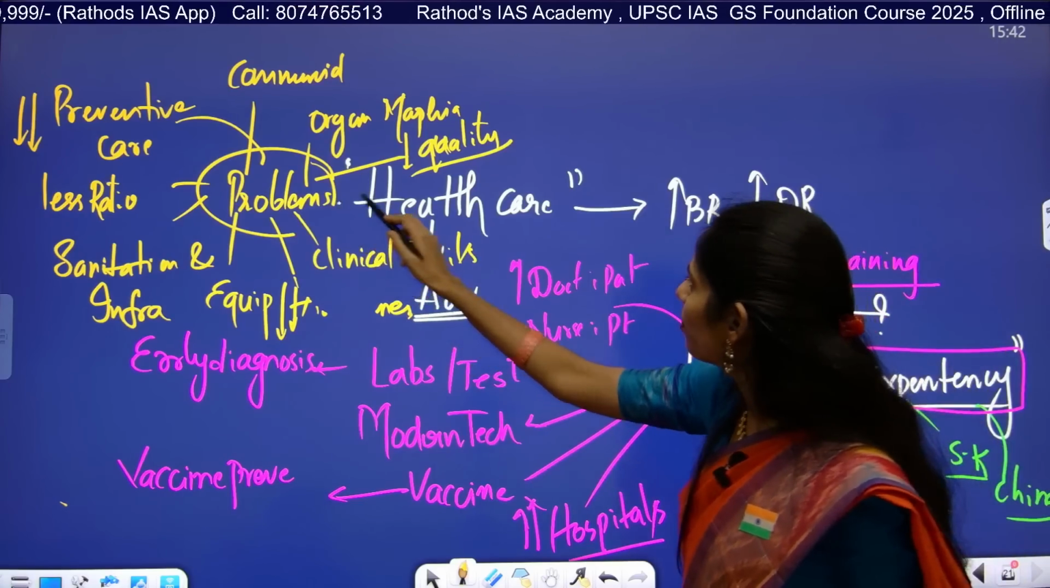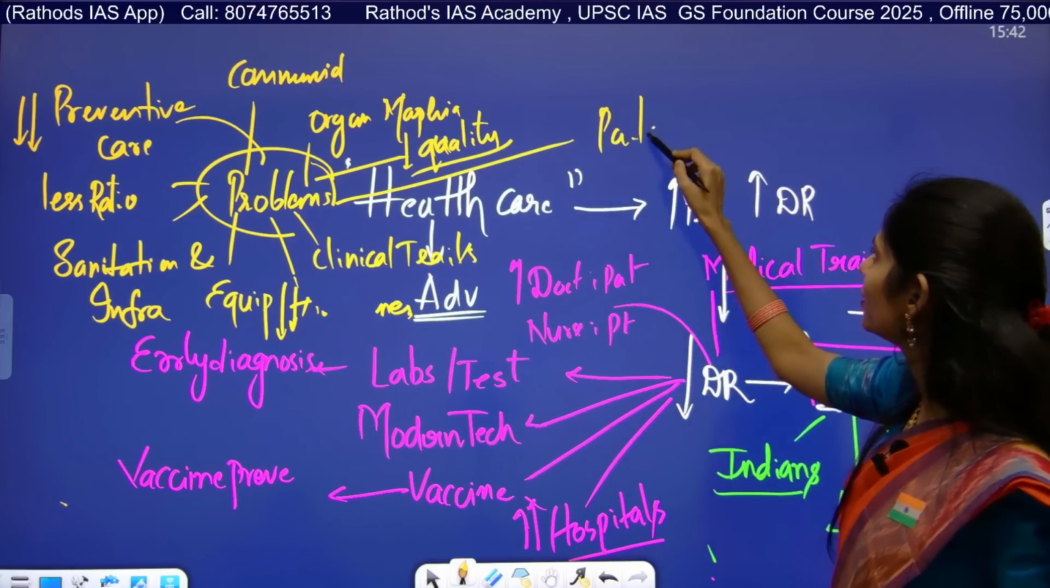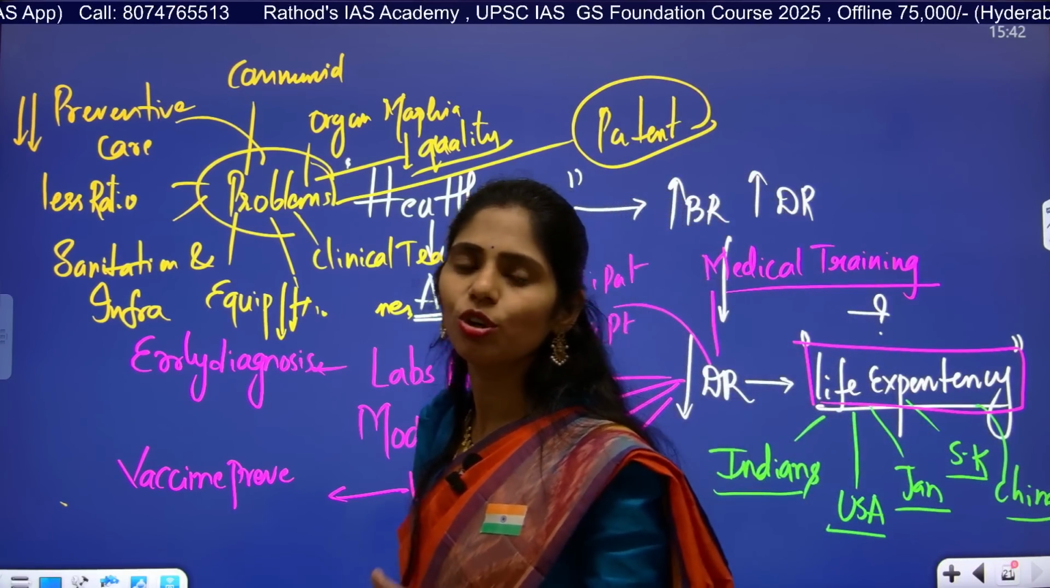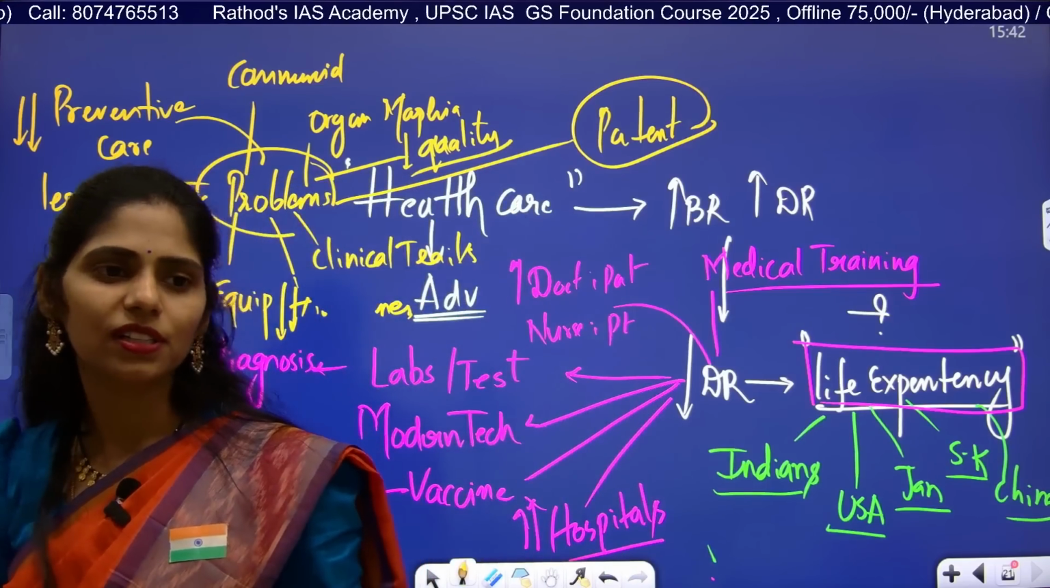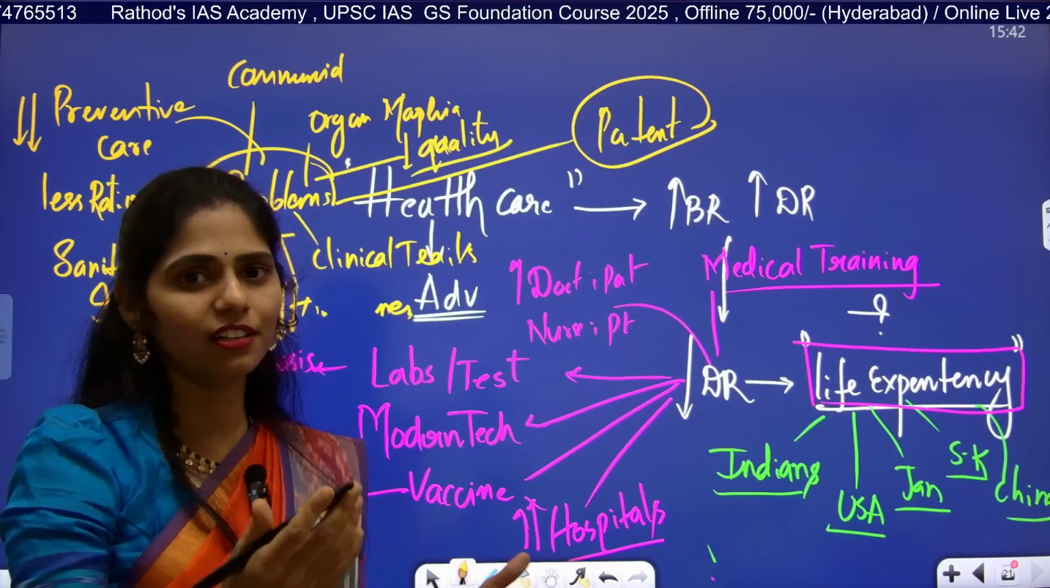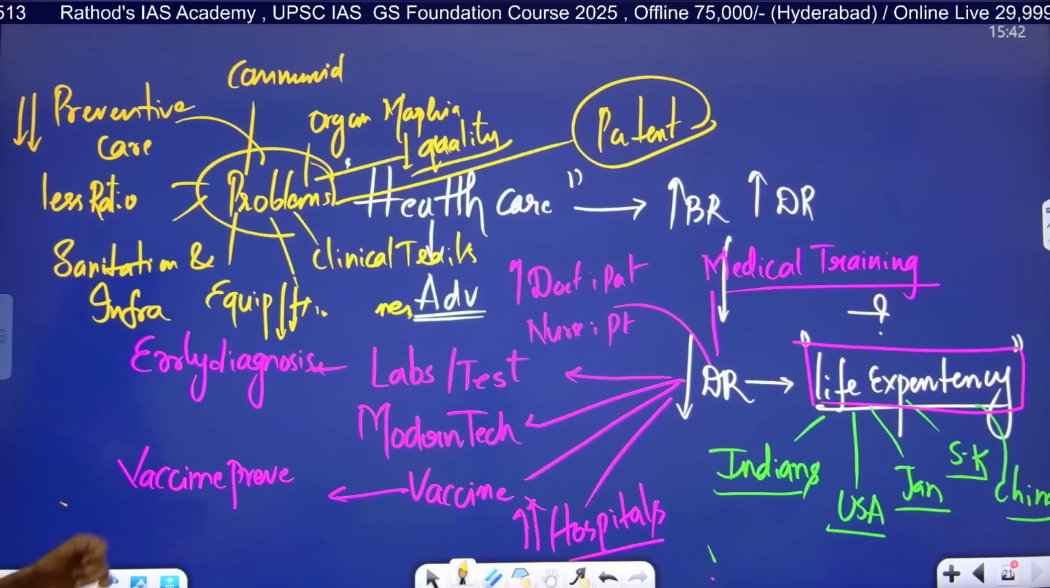And one more problem is patents. Dhruva movie. Because of this patent, no proper affordable medicines are available. So medicines have become very costly, especially cancer treatment related drugs. Okay, so these are the problems.